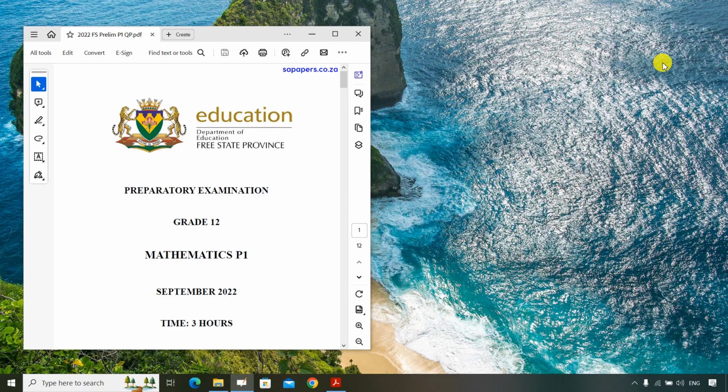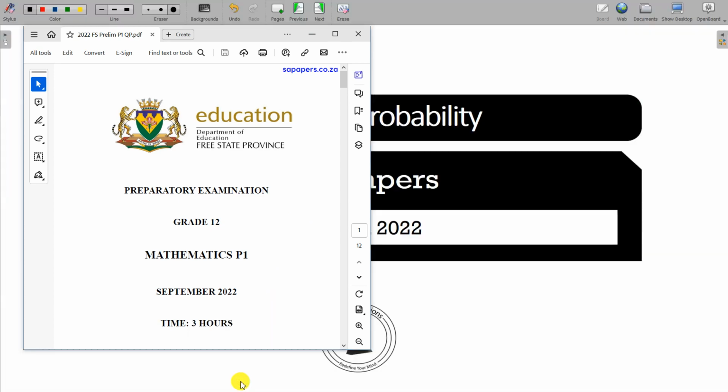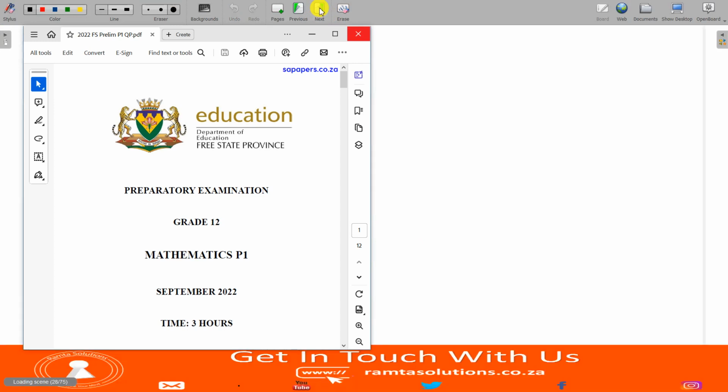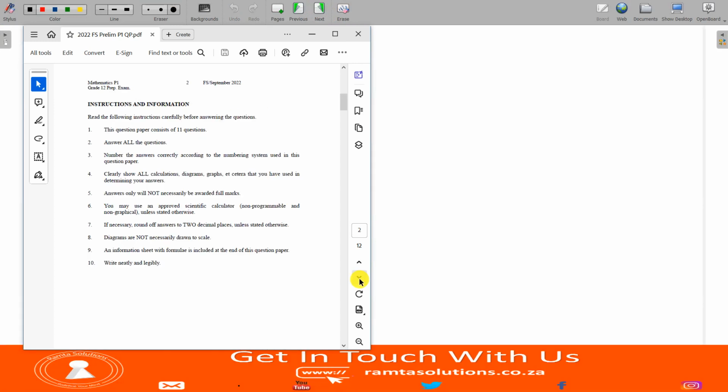So we hear what the nation's best performing province is. All right. As is the case, we will read instructions. Instruction number 4 says, clearly show all calculations, diagrams, graphs, etc. that you have used in determining answers.